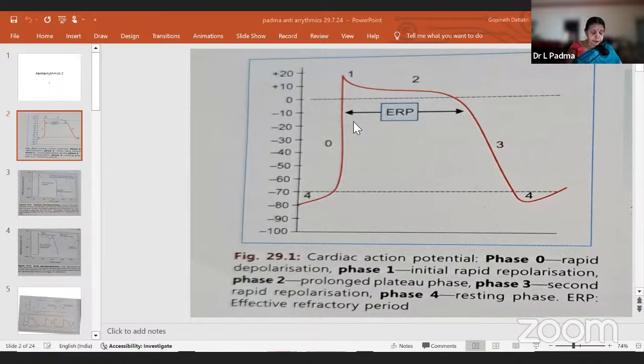Verapamil is the drug of choice to prevent recurrences of PSVT. All calcium channel blockers act on atrial L-type calcium channels. So this is the drug of choice in PSVT.